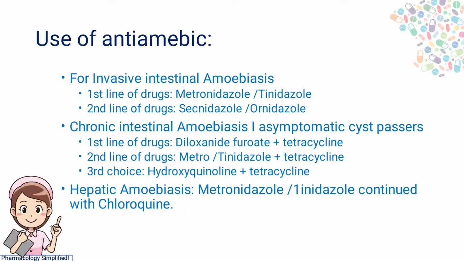For chronic intestinal amoebiasis or asymptomatic cyst passers, meaning they have cysts inside the intestine but don't have any symptoms, we use a combination of diloxanide furoate plus tetracycline as first line drugs, and metronidazole or tinidazole along with tetracycline as second line drugs, and a combination of iodoquinol and tetracycline as third choice. And for hepatic amoebiasis, meaning extraintestinal amoebiasis, we use metronidazole or tinidazole along with chloroquine.